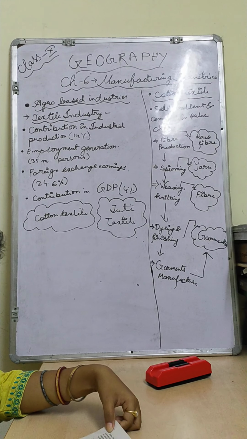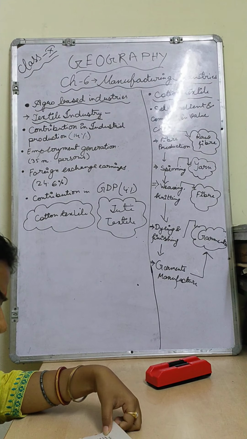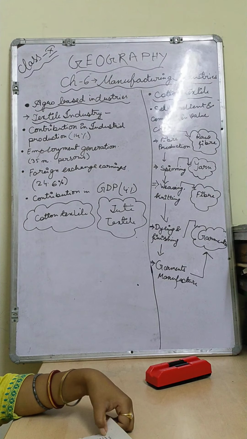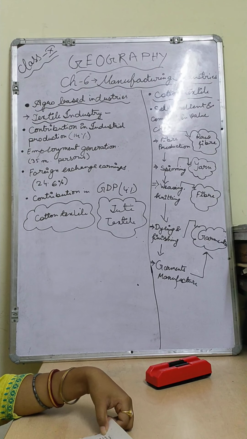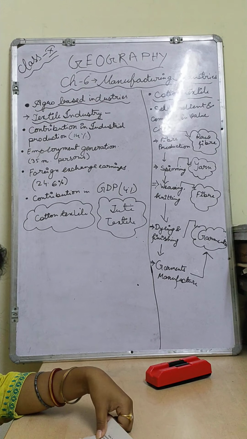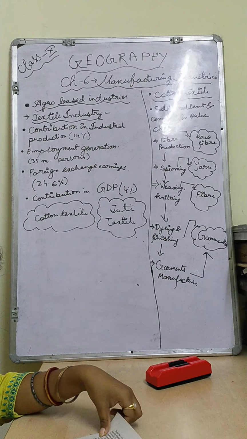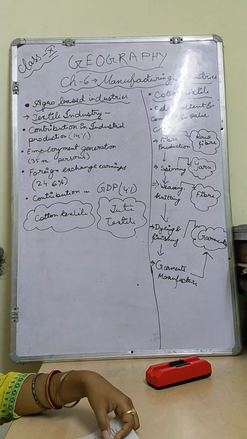Okay children. Now India has the second largest installed capacity of spindles in the world, next to China, at around 34 million. Since the mid 18th century, the spinning sector received a lot of attention. Definitely it is a very profitable business, and also it is a labor intensive industry, so many people are getting work over there. We have a large share in the world trade of cotton yarn, accounting for 1/4 of the total trade. However, trade in garments is only 4% of the total world.